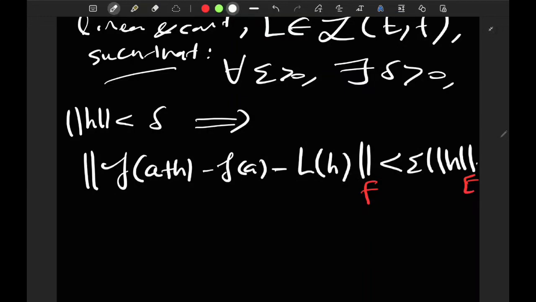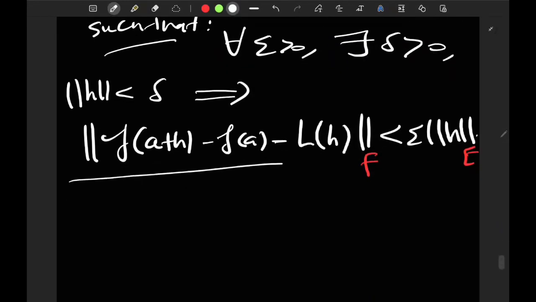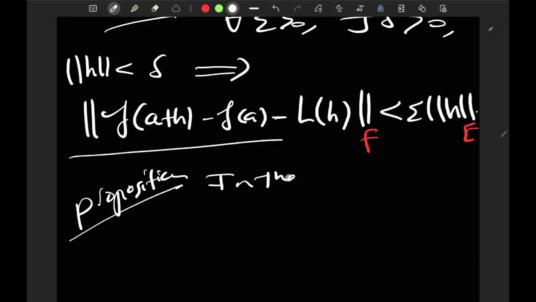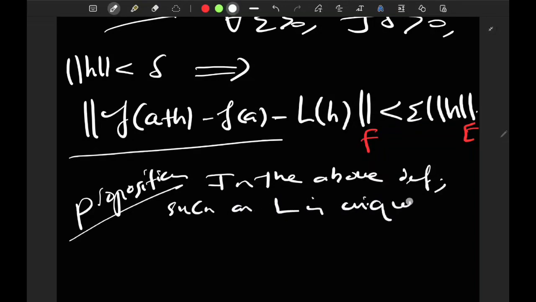Now, some things are due. First of all, you would ask, okay, does this guarantee that there is a unique derivative? So that's our first proposition. Proposition: in the above definition, such an L is unique.